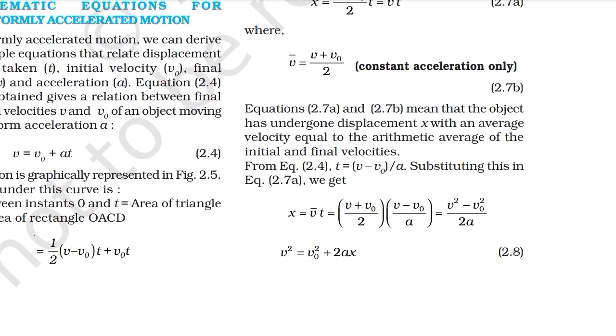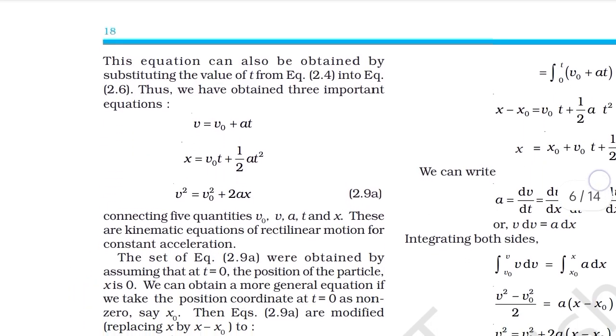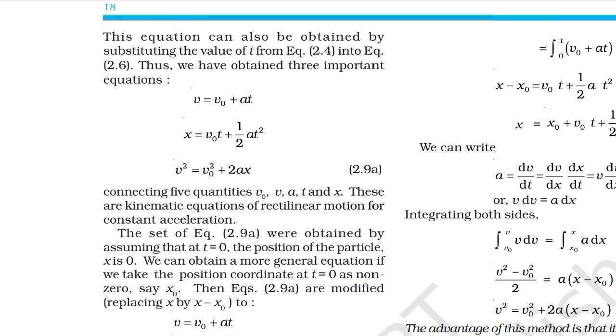From equation 2.4, t is equal to (v minus v0) by a. Substituting this in equation 2.7, we get x is equal to (v plus v0) by 2 times (v minus v0) by a, which is equal to (v square minus v0 square) by 2a. v square is equal to v0 square plus 2ax. This equation can also be obtained by substituting the value of t from equation 2.4 into equation 2.6.